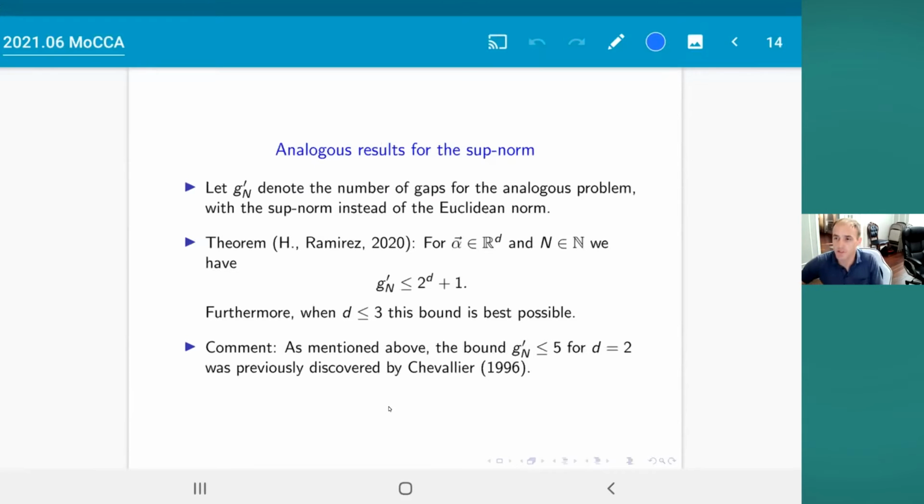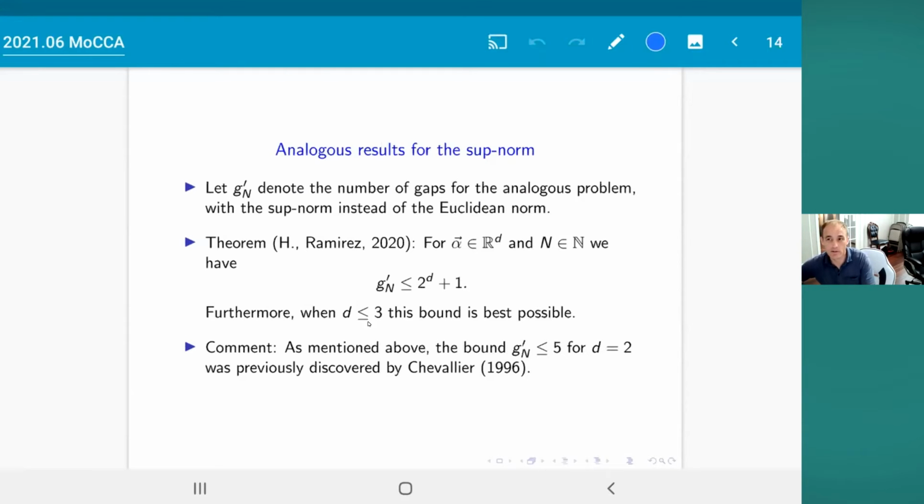One more thing about the sup norm problem. If you change the definition, we went ahead and looked at this as well. I looked at this with an undergraduate student who was working with me last semester, because after we found the paper of Chevalier, we realized that some people were interested in the corresponding problem for the sup norm instead of the Euclidean norm. And what we were able to prove for the sup norm problem is that the corresponding number of gaps is bounded above by 2 to the dimension plus 1. And we're also able to prove that that's best possible in dimension 2, and that it's best possible in dimension 3.